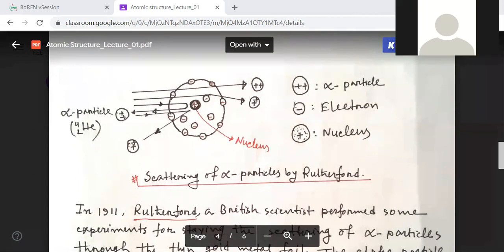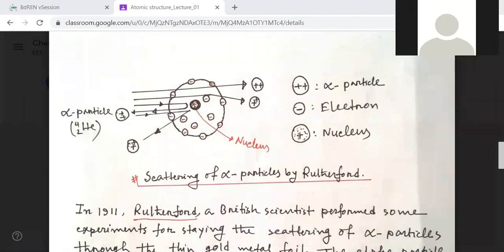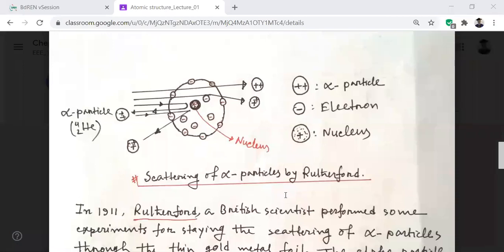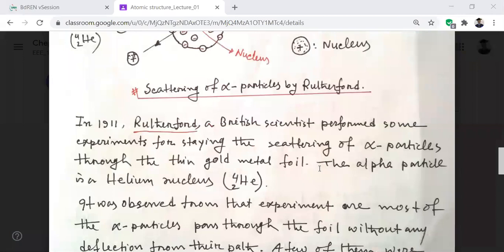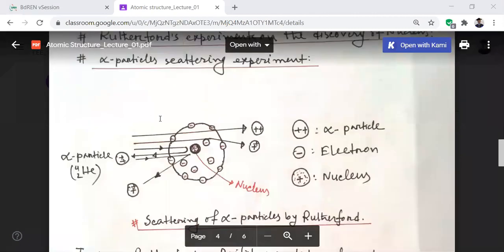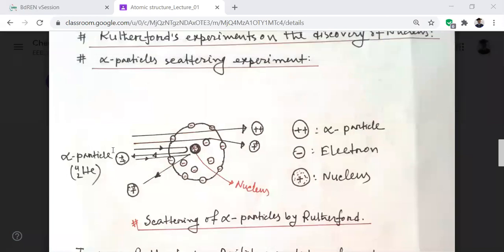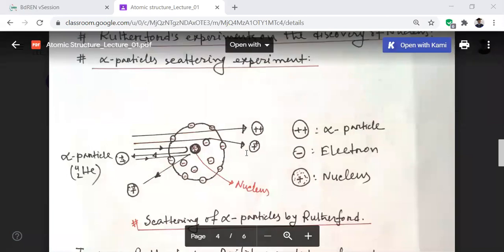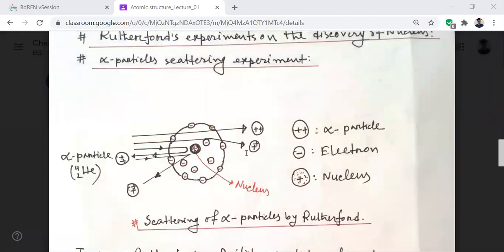In the circular drawing, the minus in the middle is the electron, the plus is the nucleus, and the double plus is the alpha particle. So in 1911, Rutherford, a British scientist, performed some experiments for studying the scattering of alpha particles through thin gold metal foil. He passed alpha particles through a metal foil. The alpha particle is a helium nucleus. He drew a metal foil like this, passed alpha particles through it, and made some observations. It was very important to determine the nucleus position, charge, or atomic model.